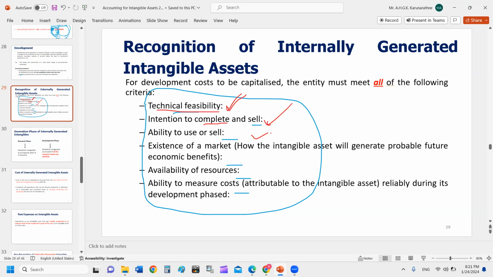Market එකක් තියෙනවා අපේ product එක. Product එකට market එක නැත්නම්, what you spend on this research and development will be in vain. So no future benefit can be expected.